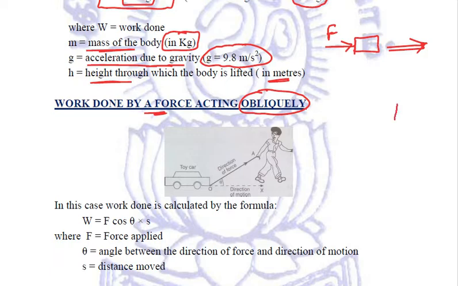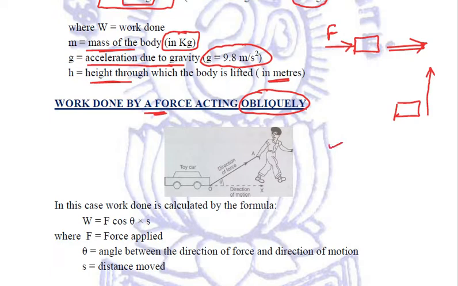In case of work done against gravity, we are applying force in the upward direction against gravity and the body will be pulled upwards. But there are certain times when the body is not actually moving in the direction of force.